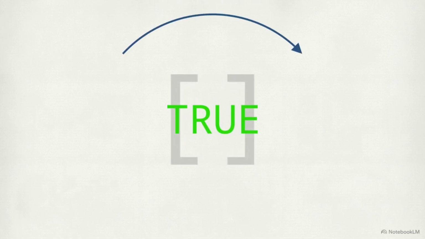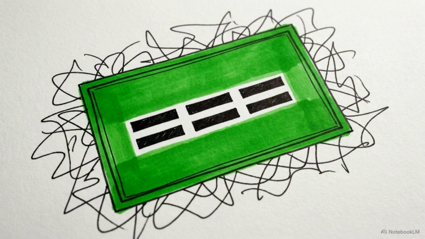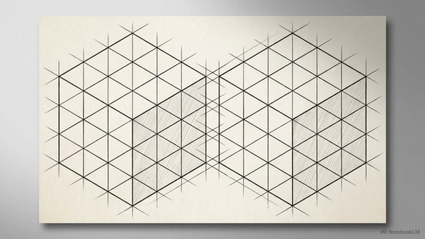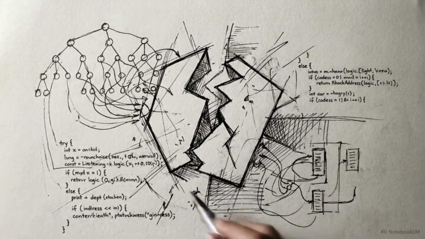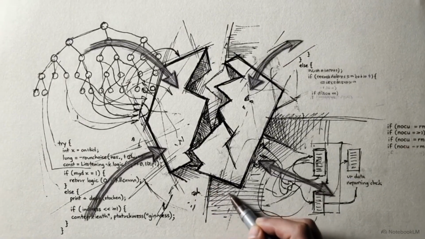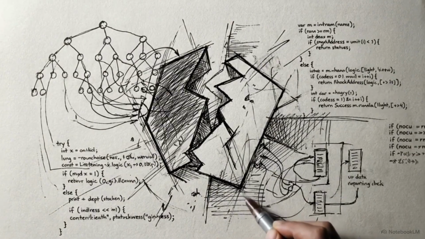Professional developers bypass this entirely. They use the strict equality operator, represented by 3 equal signs. Strict equality checks both the value and the data type simultaneously. If the types don't match exactly on the first check, it immediately returns false. No coercion allowed. Implicit coercion is the engine aggressively attempting to keep your program running. It guesses your intent so it doesn't crash.